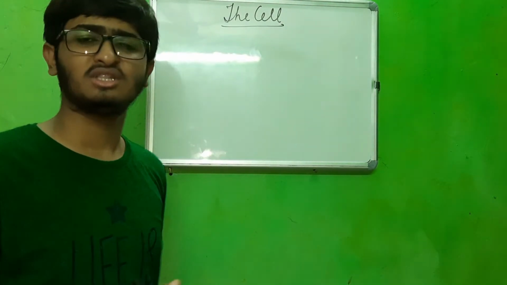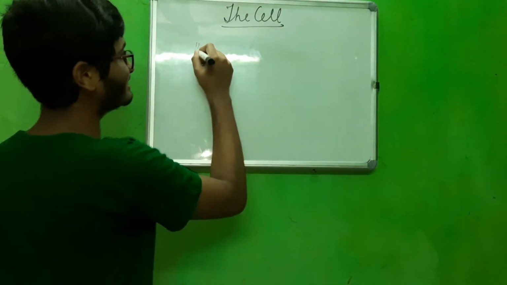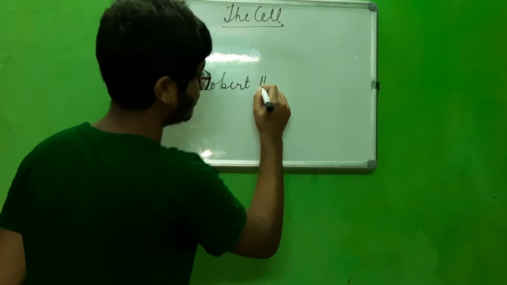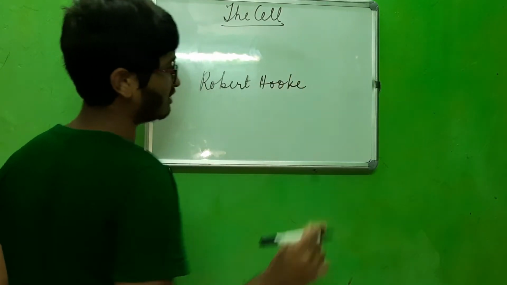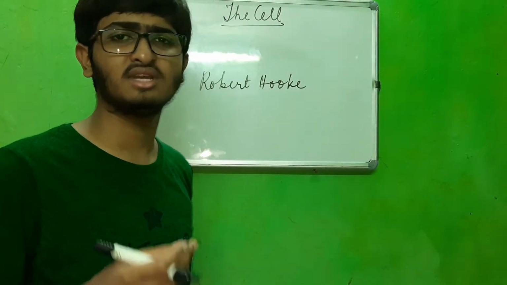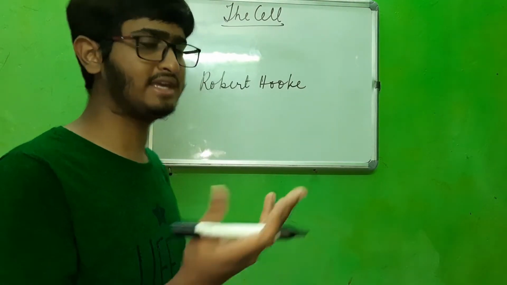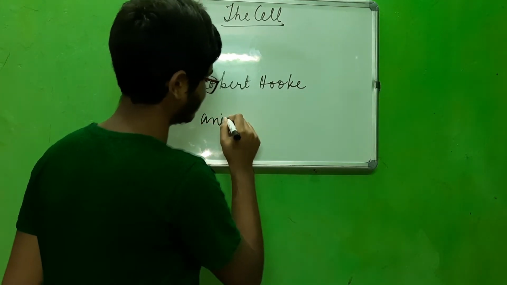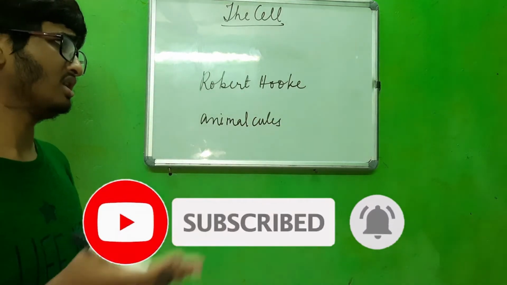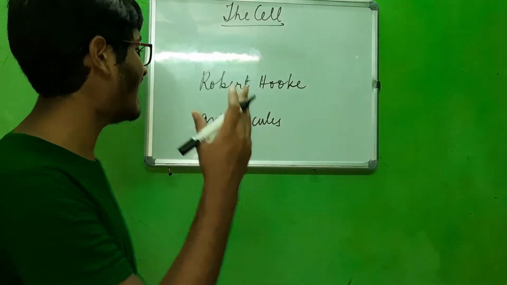Now we move on to the next scientist associated with the discovery of the cell. His name is Robert Hooke. Robert Hooke actually coined the term cell. After Antony van Leeuwenhoek saw those organisms in that droplet of water, he called them animalcules. He did not name them a cell or a microbe or a microorganism. He called them animalcules.